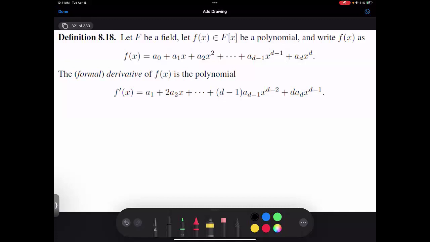So now we're going to prove a bunch of results. So you have the sum difference rule. If I give you f of x plus g of x, and I take its derivative, it's just f prime of x plus g prime of x. We are not using calculus. We are not taking a limit as h goes to 0. We are just formally defining the derivative and showing it has a bunch of properties. After the sum difference rule, what should I prove next?